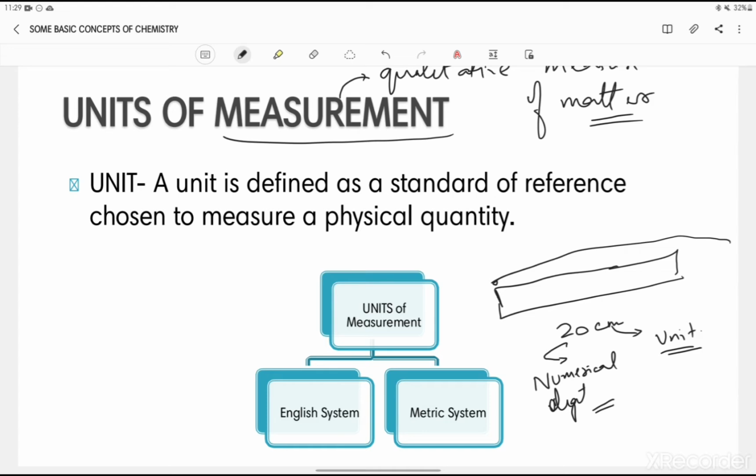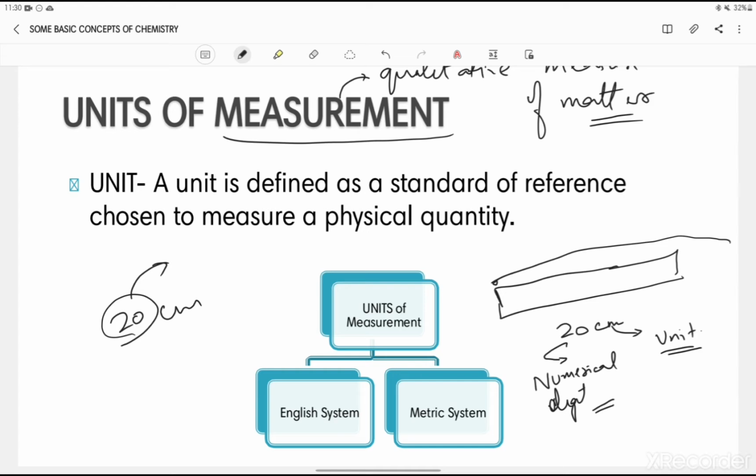Okay, if you say that, ma'am, it is just 20, how am I able to understand whether it is 20 watt, 20 centimeter, 20 meter? Basically any simple numerical figure like this does not convey any meaningful information. So when I say it is 20 centimeter, now you are getting what I am trying to say here. So this is how any substance which is being measured is represented: a numerical value plus unit.